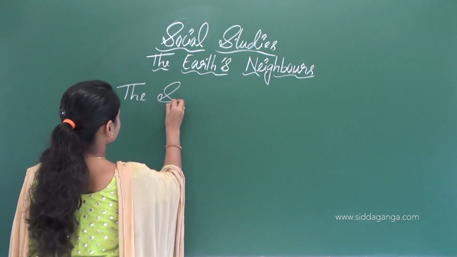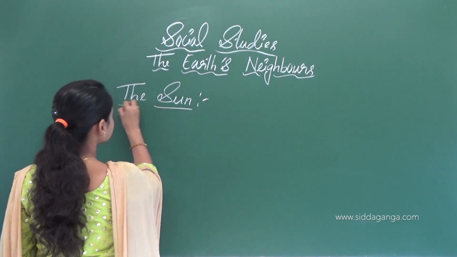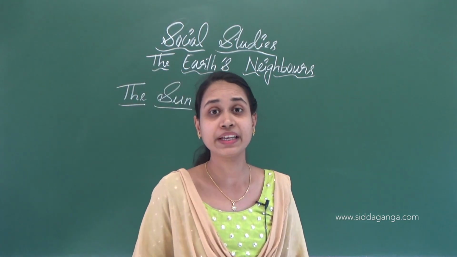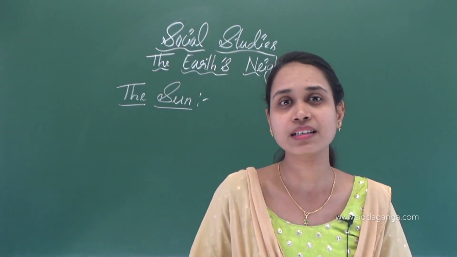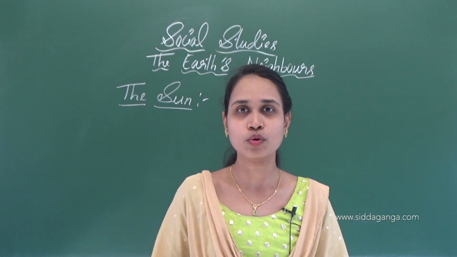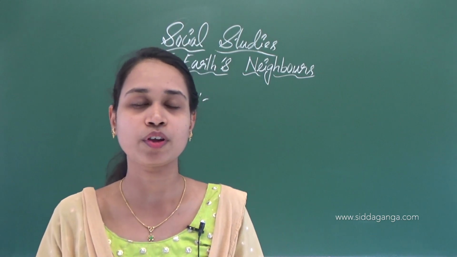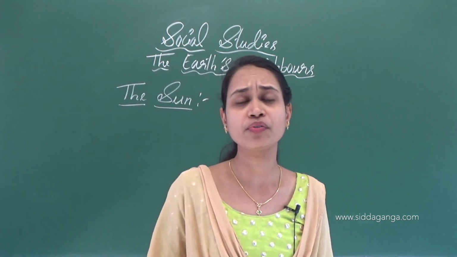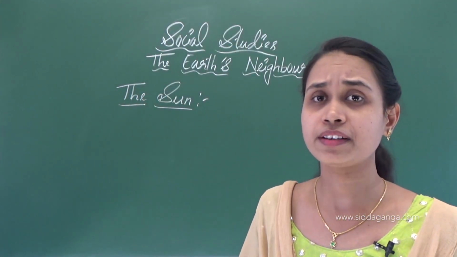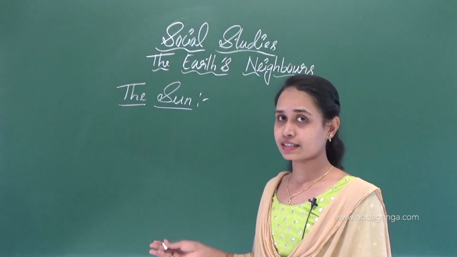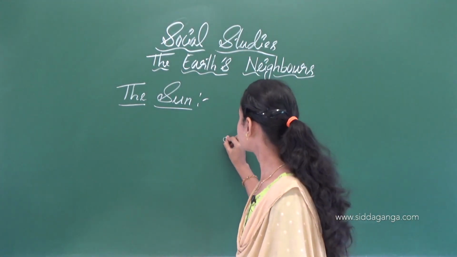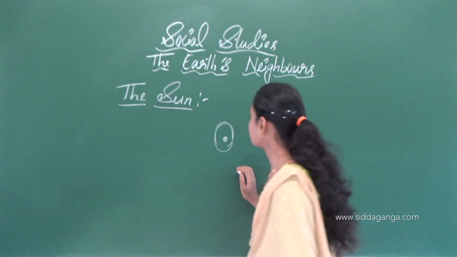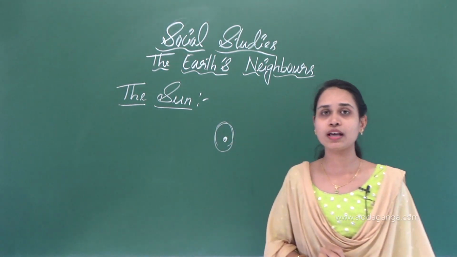Sun, S-U-N. The sun is a star made up of burning gas. We can't see the sun clearly, isn't it? It is a burning star. We call the sun a burning star. It is the center of the solar system. We already know that the sun is the center of the solar system, so all planets move around the sun.